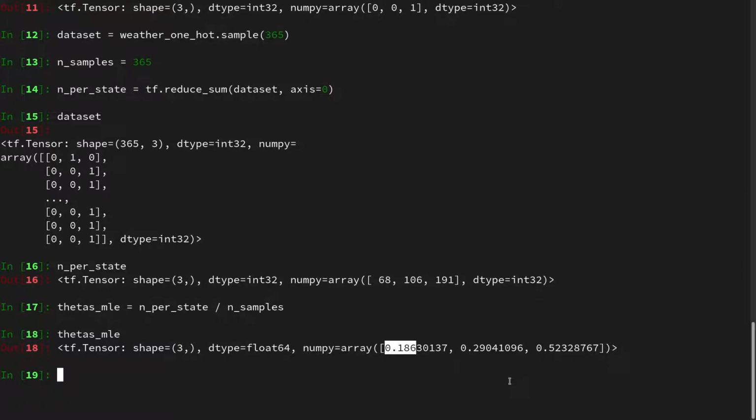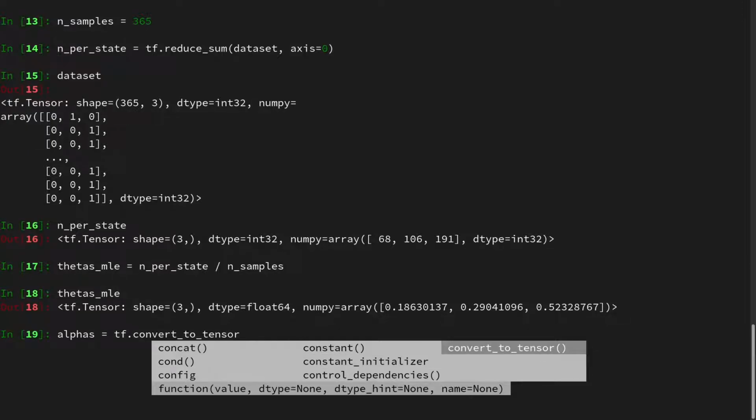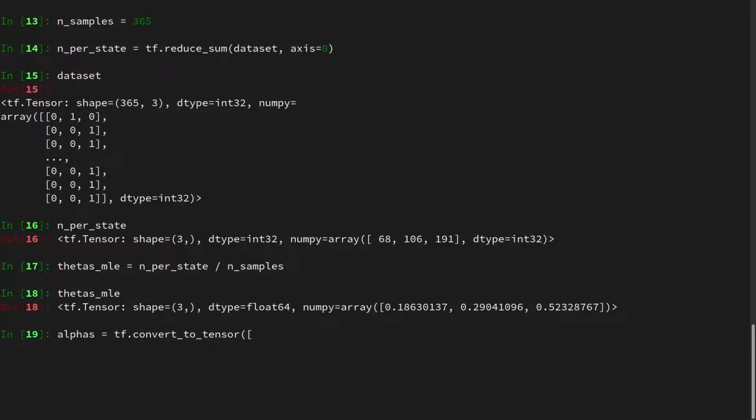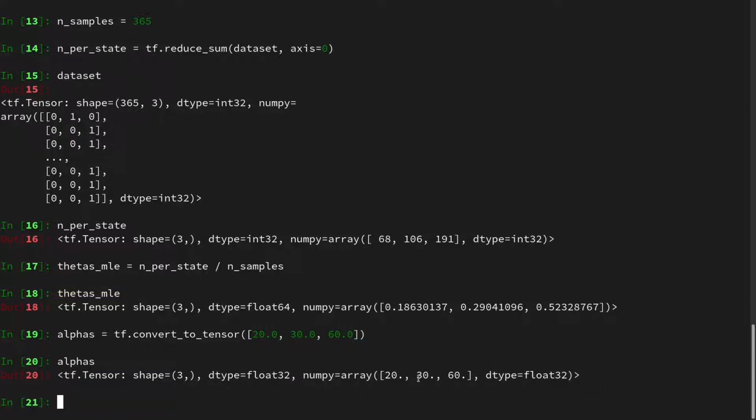Okay, now we want to define the MAP estimate, and for this we have to encode the alphas vector. And the alphas vector, they encode either our prior knowledge or our prior observations, however you want to call it. And I will use tf.convert_to_tensor in order to work in a TensorFlow world. And we will have, for instance, 20 for cloudy, we have 30 for rainy, and we have 60 for sunny weather. And we can look at them and see these are the values, and these are our prior knowledge.